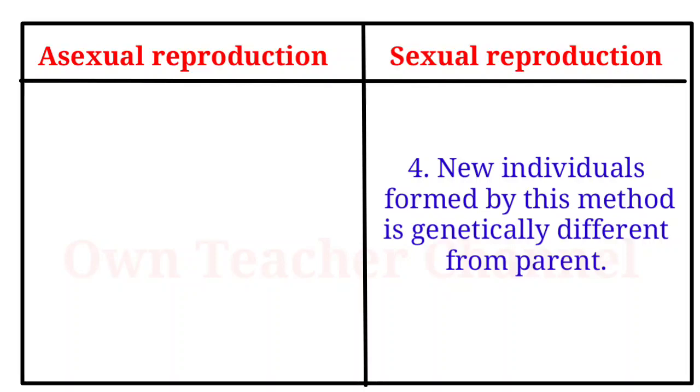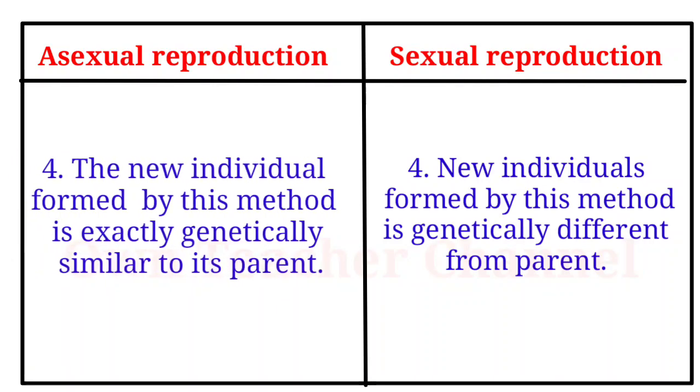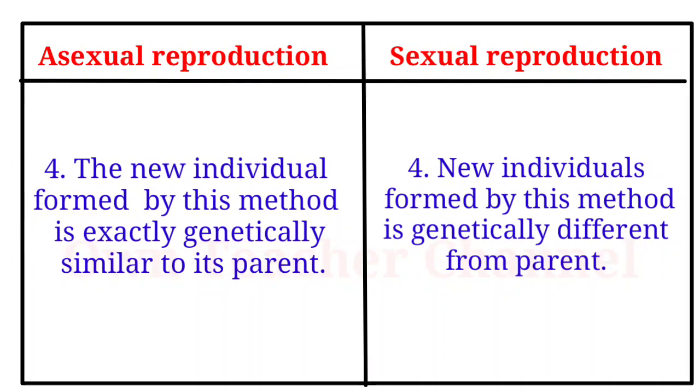In sexual reproduction, new individuals formed by this method are genetically different from the parent. In asexual reproduction, the new individual formed is exactly genetically similar to its parent.